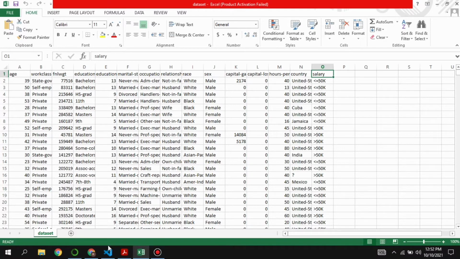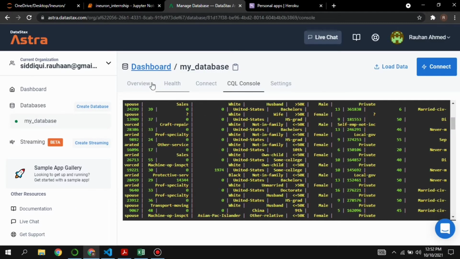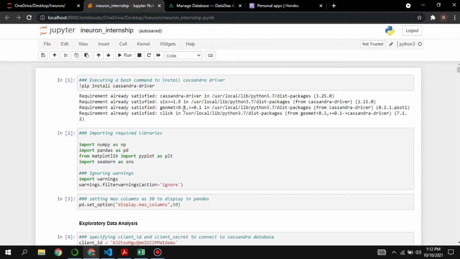Okay. So first we begin with importing all of this data into our Cassandra database. As we can see from our SQL console, this is how our data looks like in Cassandra. After that, we connected this Cassandra database with our Python. So this is how our code basically looks like. First, we begin with installing the Cassandra driver for Python using a bash command so as to connect our Cassandra database with Python. And after that, we moved ahead by importing all of our required libraries.